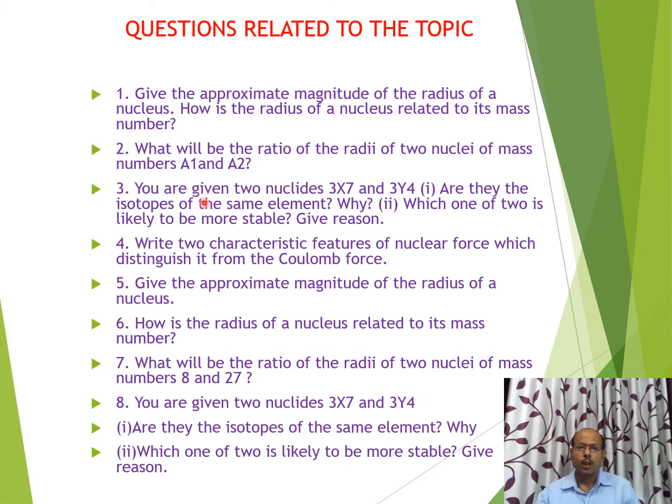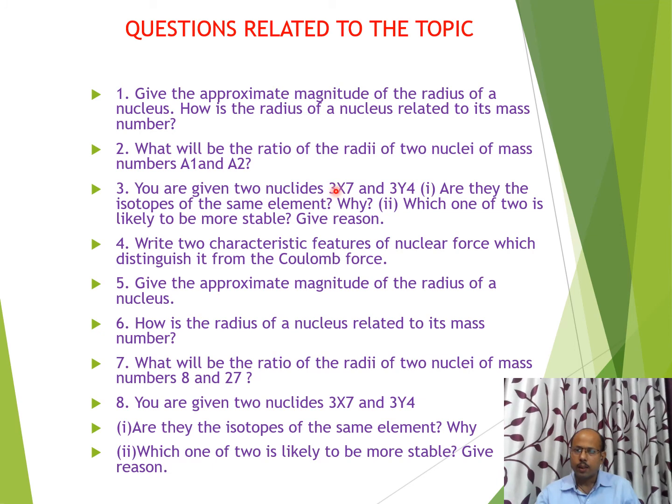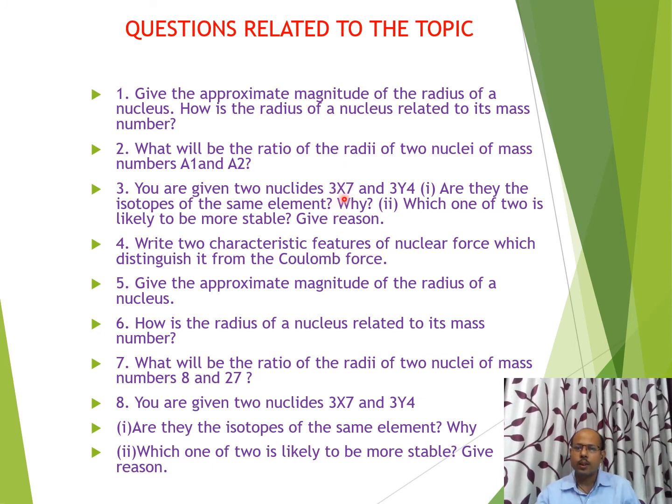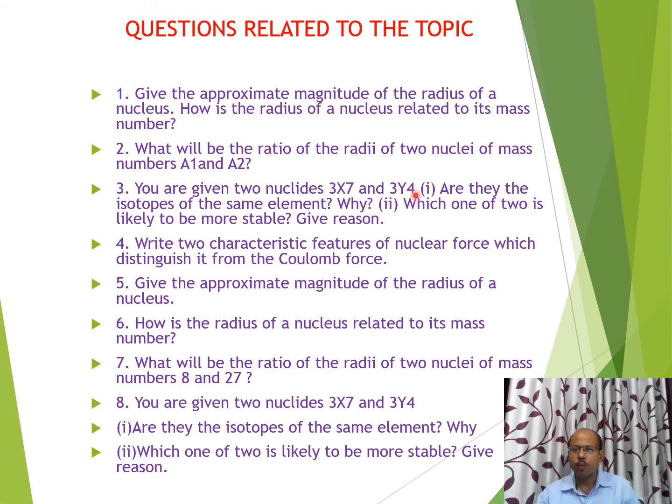Third question, you are given two nuclides, 3X7. Remember here, X is the element, 3 is its atomic number and 7 is the mass number. This is written in quite a different form, where 3 is in subscript and 7 is in superscript. So 3X7, here 3 is the atomic number, X is the element, 7 is the mass number. And 3Y4, here 3 is the atomic number and 4 is the mass number. Are they isotopes of the same element?